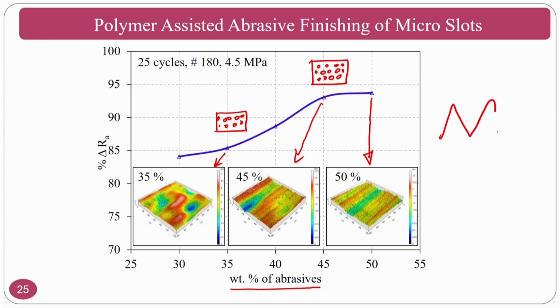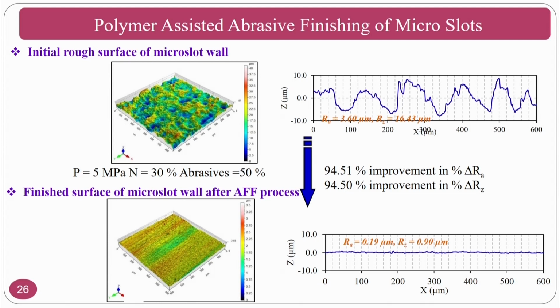Assume that this is my surface roughness. If in one case the abrasive particles are 10, and in another case the abrasive particles are 20, what will happen? The 20 abrasive particles will take part in the finishing action and the surface roughness obviously will be better. That means surface finish will be better, surface roughness will reduce. Now you can see here the initial surface and final surface, how this is achieved.